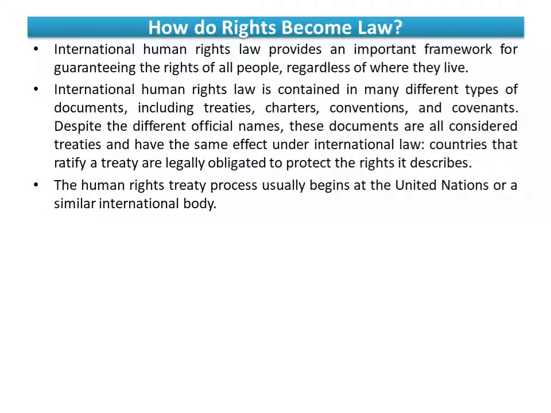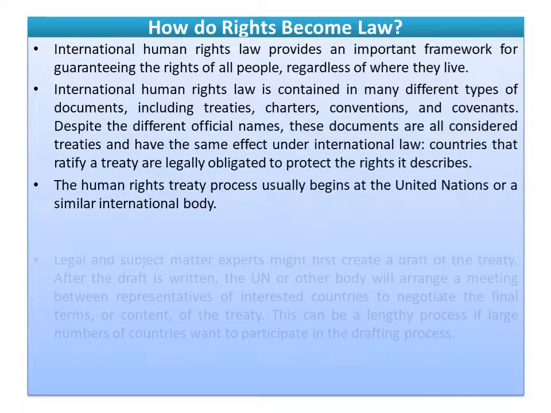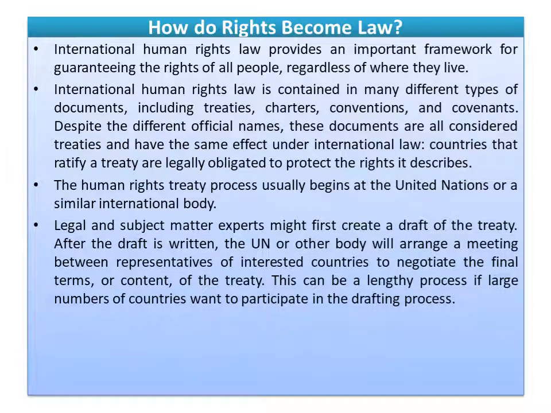Then the human rights treaty process usually begins with the United Nations or a similar international body. First of all, the body creates a legal subject matter. Experts might first create a draft of the treaty.